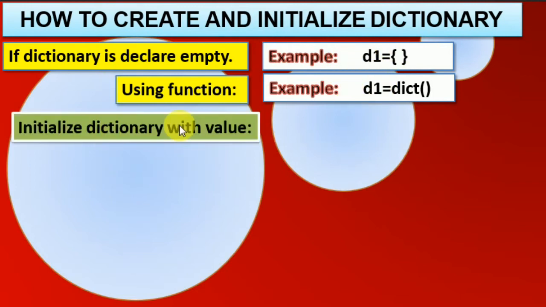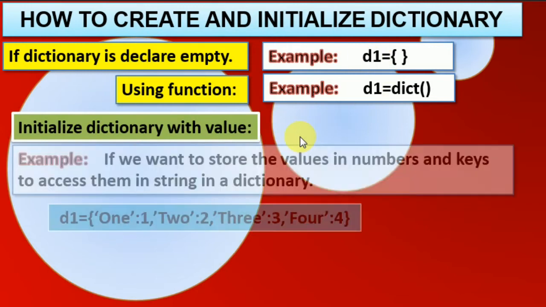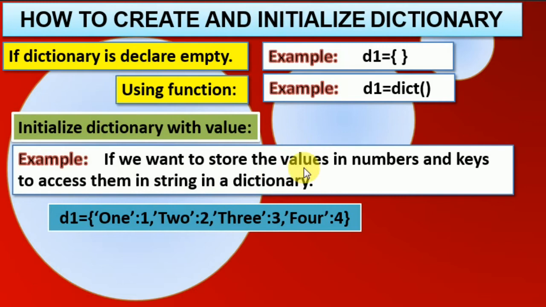Initialize a dictionary with values. If we want to store the values as numbers, and the keys used to access them are strings, we declare keys as strings like '1', '2', '3' and '4', and values as numbers 1, 2, 3, 4.